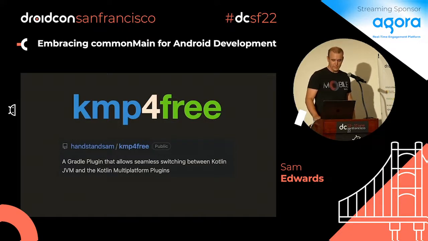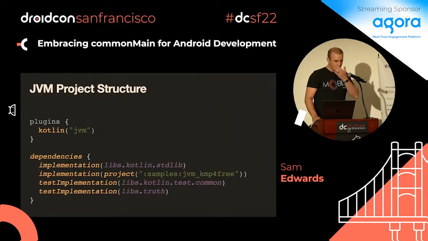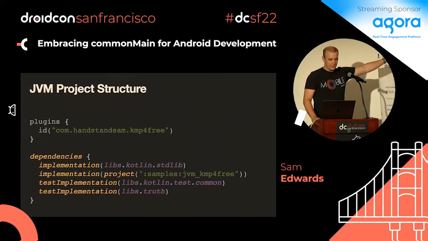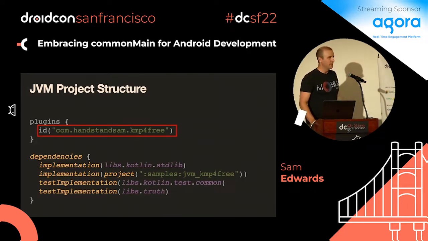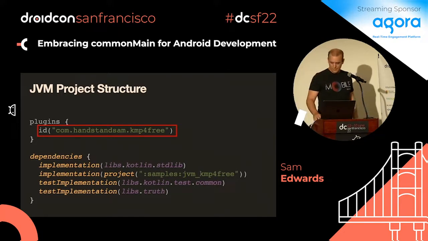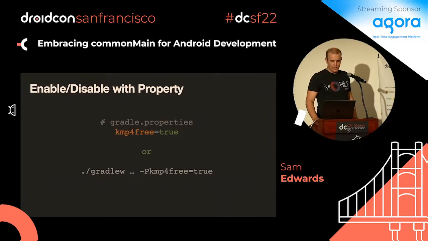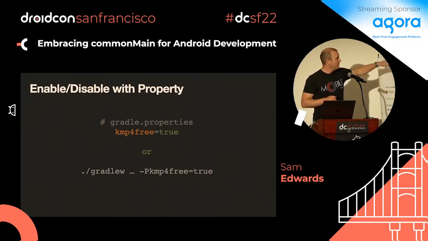I'm going to do some live demos. All you do is, if you have the Kotlin JVM plugin, you just change it to KMP for Free. And by doing that, you enable this magic. Once you have that plugin enabled, there's now a Gradle property that you can turn on and off. If you say KMP for free is true, it'll enable the multi-platform plugin. If you say it's false, the opposite. And with Gradle properties, you can pass them in on the command line as well if you want to do it that way.